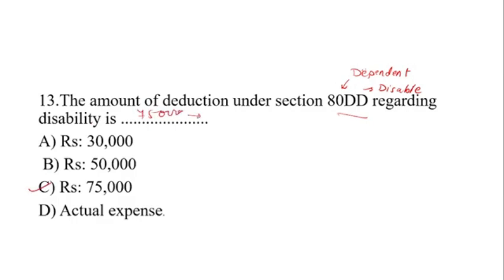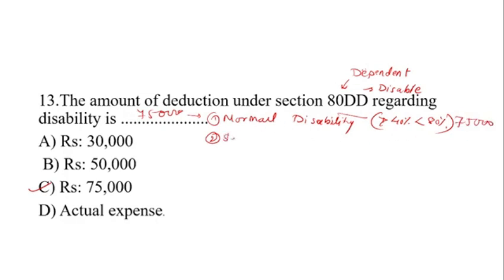75,000 in case of normal disability. Okay, normal disability, that is, if it is more than 40% but less than 80%. This is the first condition. In this case he will get 75,000 as a deduction amount. Okay.